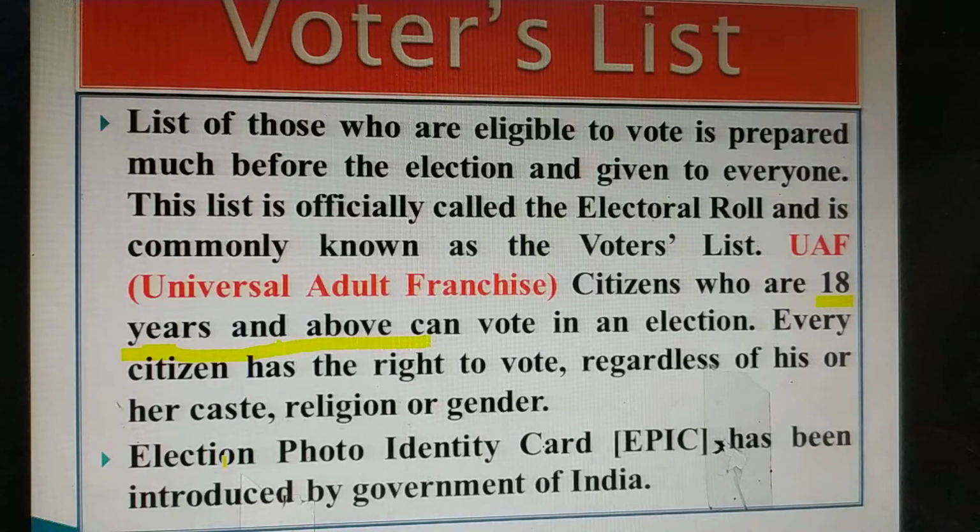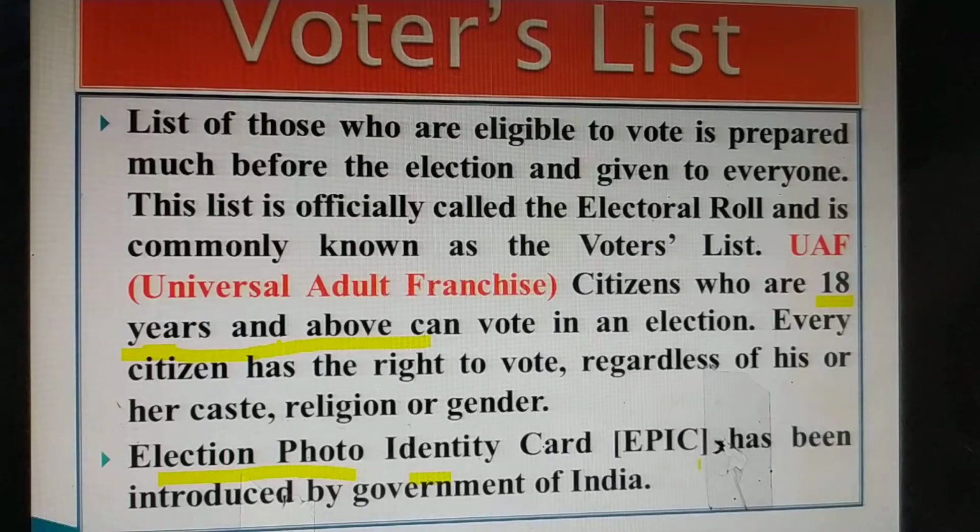Even the election commission is issuing one identity card to all the voters, known as the Election Photo Identity Card, EPIC, that has been introduced by the government of India.